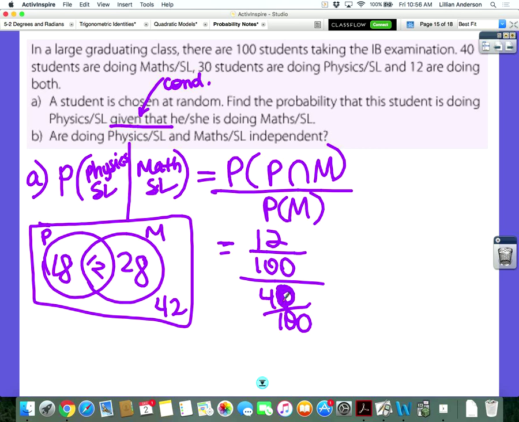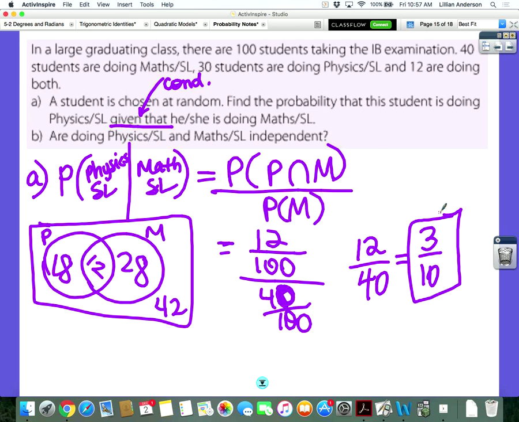So when we divide, we get 3 over 10. That came from 12 over 40. Same answer, because both have the same denominator, and both of them are divisible by 4. So that is your probability.